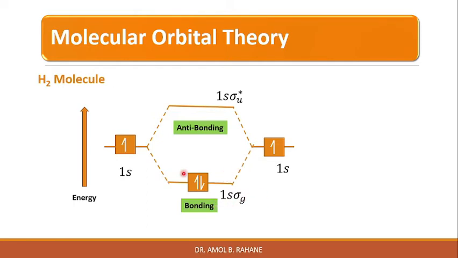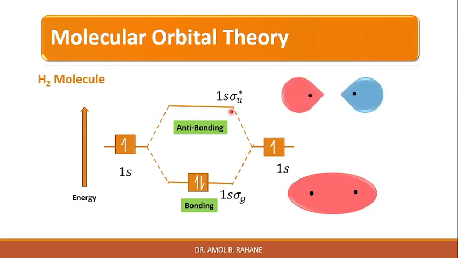In the case of the H2 molecule, when two hydrogen atoms come closer, each has one electron in its 1s orbital, and when they form an H2 molecule, we have the bonding orbital. The two electrons go paired in the bonding orbital, that is the 1s sigma g orbital. This orbital is of this kind of shape. And there is another orbital that is formed, which is empty, and that orbital is 1s sigma u star. So this is the anti-bonding orbital in the case of the H2 molecule.